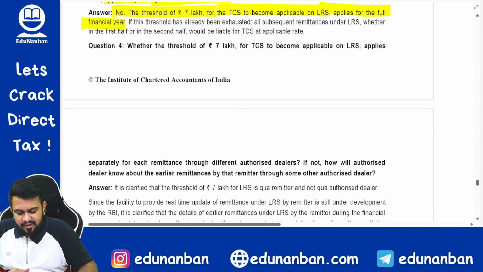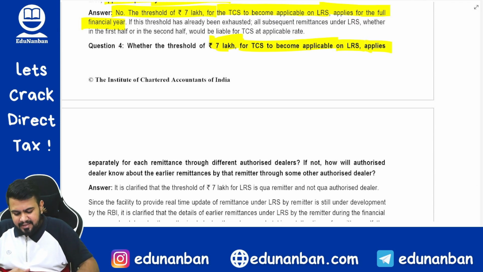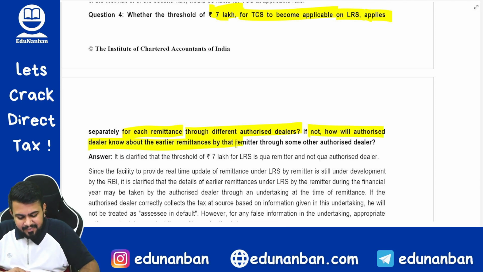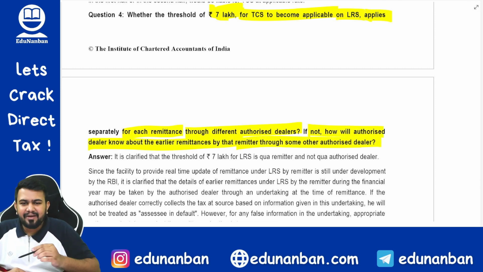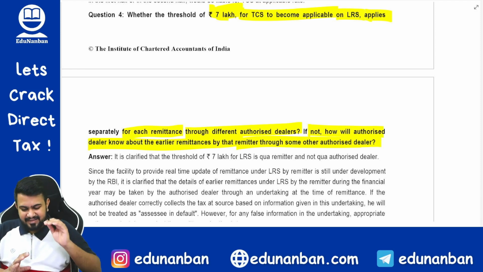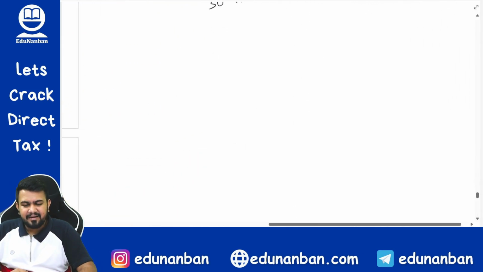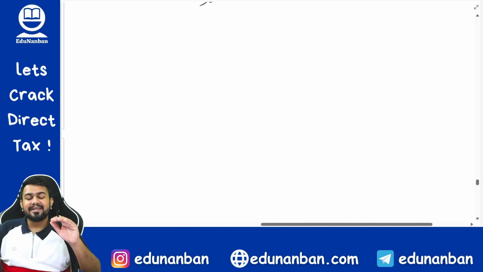Whether the threshold of 7 lakh for TCS to become applicable on LRS applies separately for each remittance through different authorized dealers. If not, how will the authorized dealer know about the earlier remittances by that remitter through some other authorized dealer? Now listen very, very carefully. Last year till November 23 you have learned this in a different way.